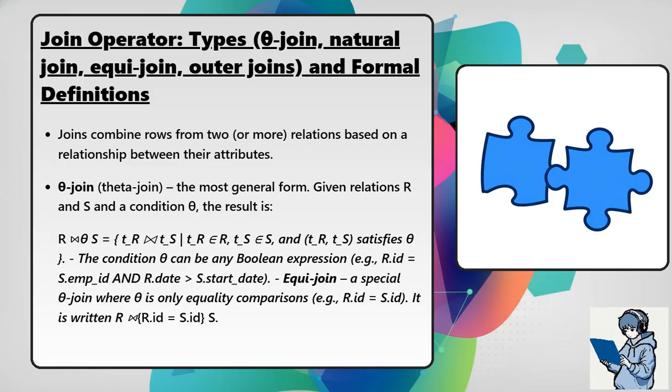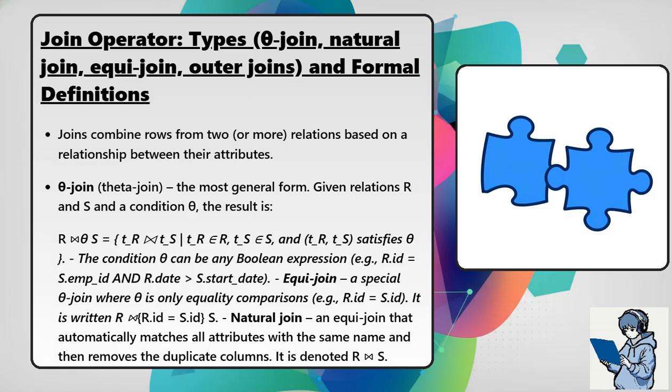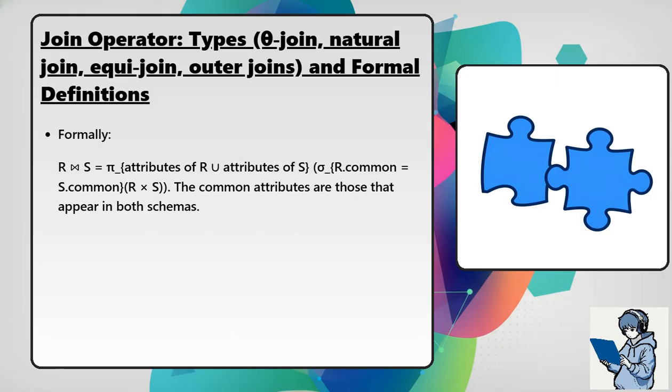Equijoin is a special theta join where theta is only equality comparisons. For example, r.id equals s.id is written as R join sub r.id equals s.id S. Natural join is an equijoin that automatically matches all attributes with the same name and then removes the duplicate columns. It is denoted R join S. Formally, R join S equals pi of the attributes of R union attributes of S applied to sigma of R.common equals S.common of the Cartesian product of R and S. The common attributes are those that appear in both schemas.